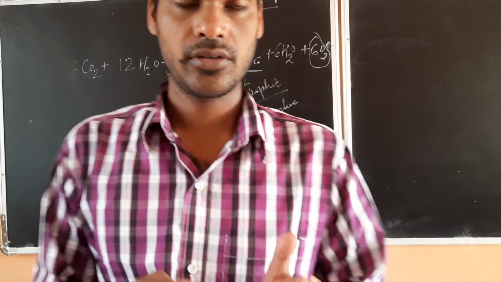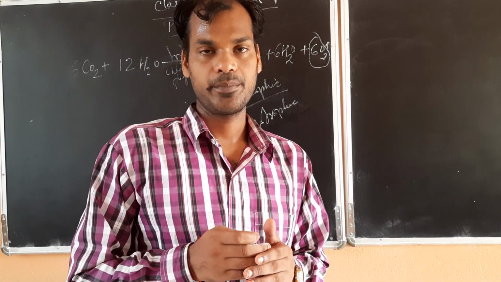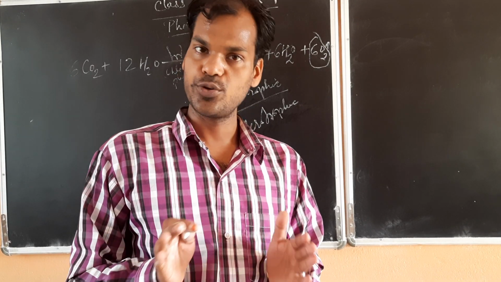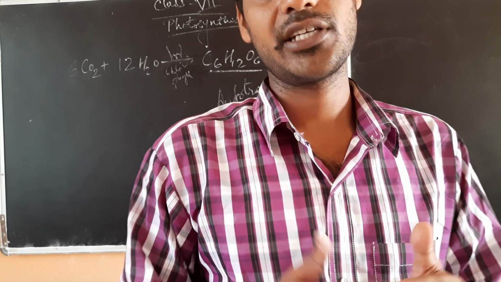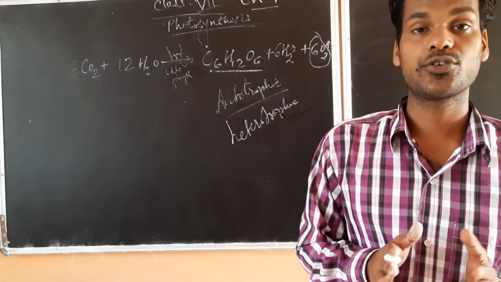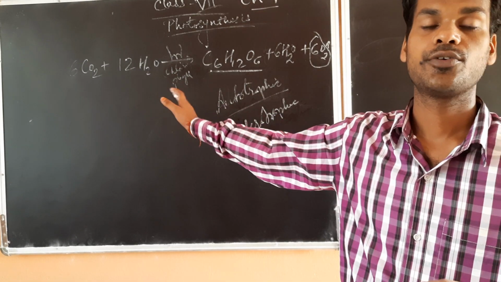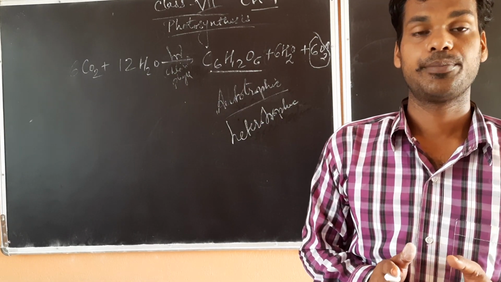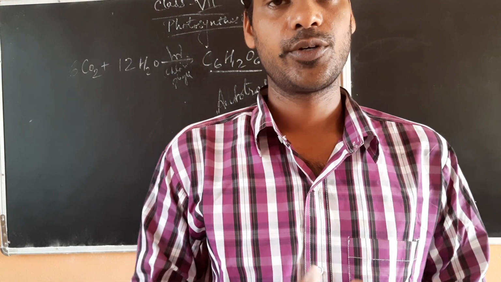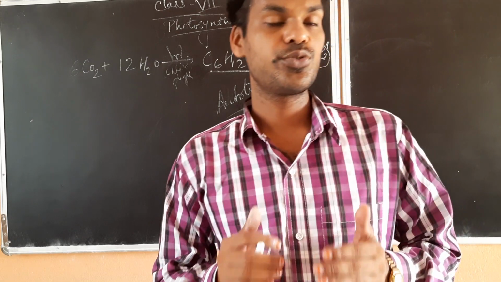Producers release oxygen, that oxygen is used by the consumers, and the consumers after respiration release carbon dioxide, which is again used by the producers for their photosynthesis process. This is the basic idea about photosynthesis and nutrition.